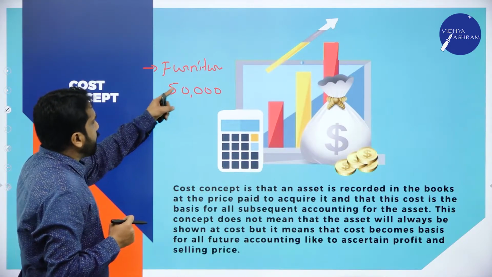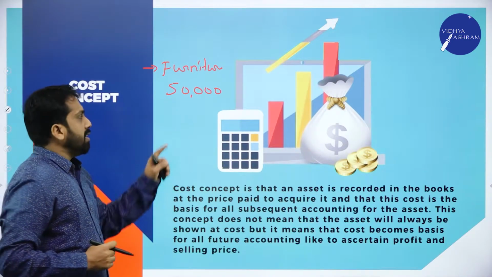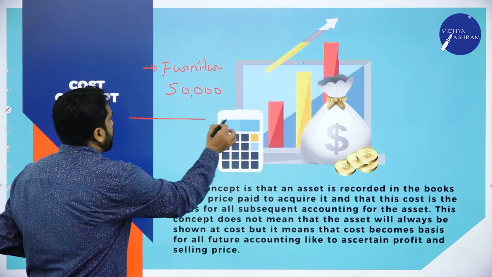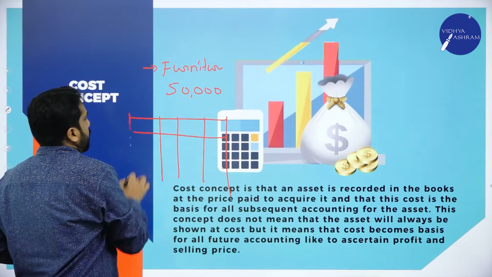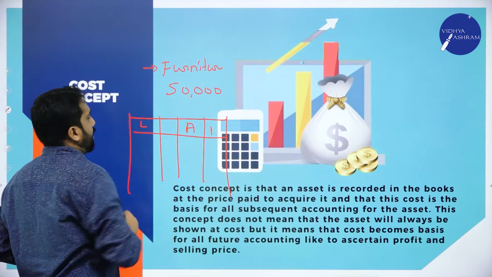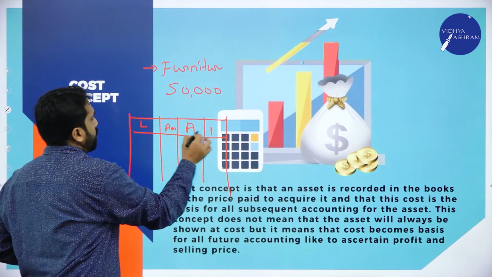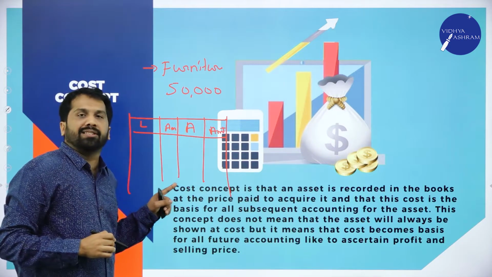Now, furniture you purchased worth rupees 50,000. In the balance sheet, it will be like this. This will be liability, this will be asset. This is amount, this one is amount. This is your balance sheet.